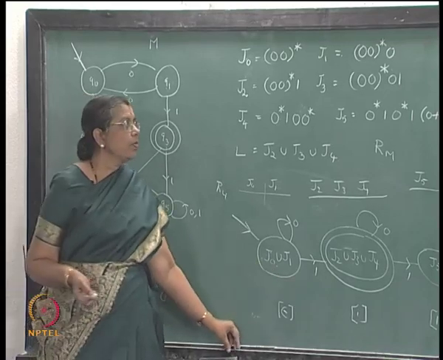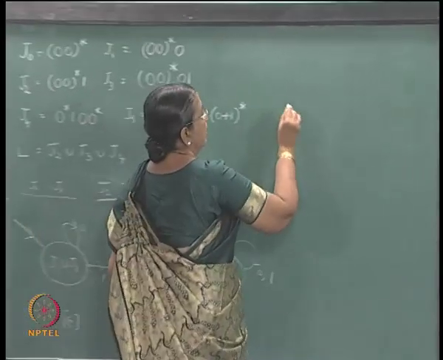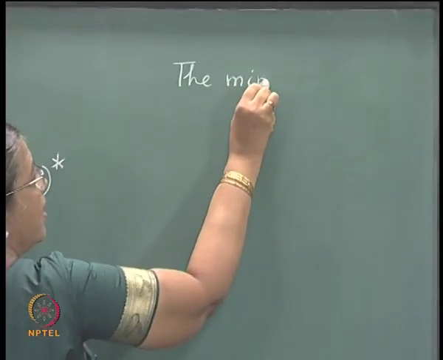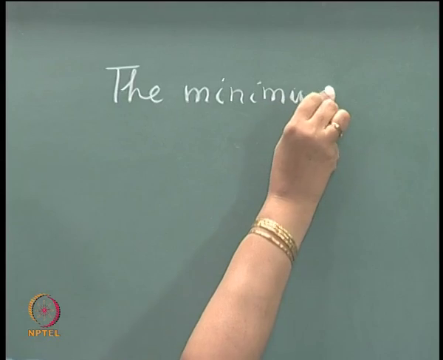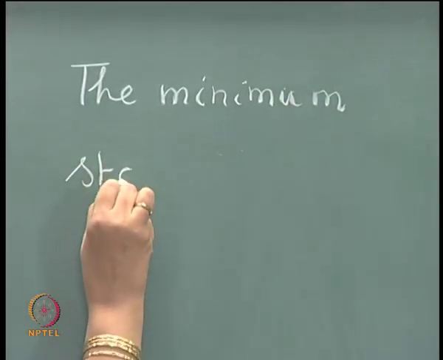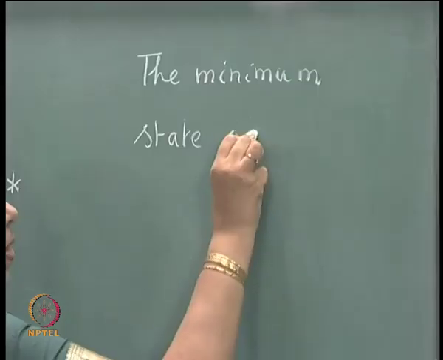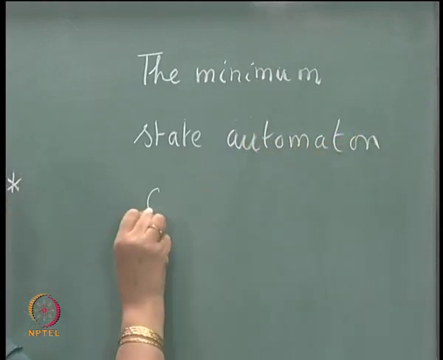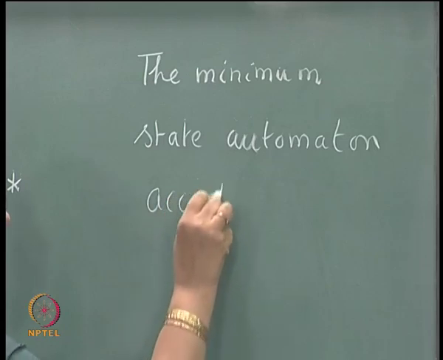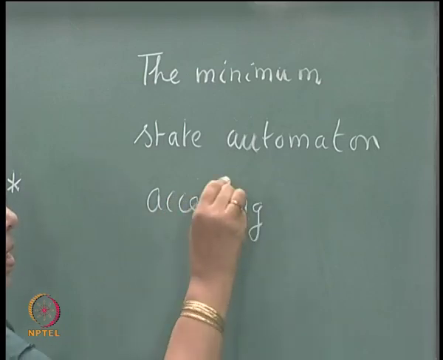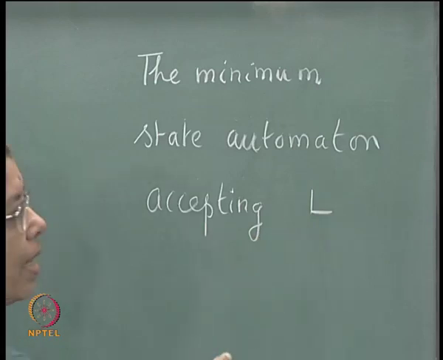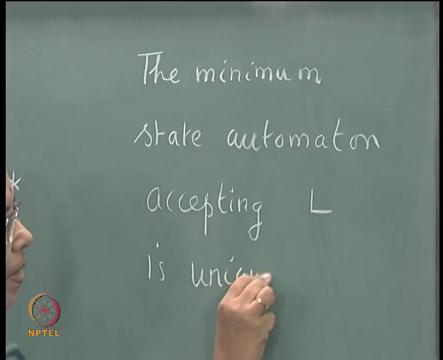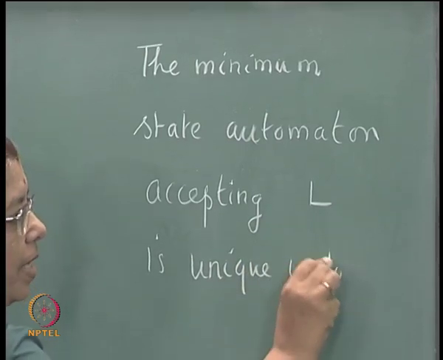Okay. So, you have the result: the minimum state automaton accepting a language, a regular set, is unique up to an isomorphism.